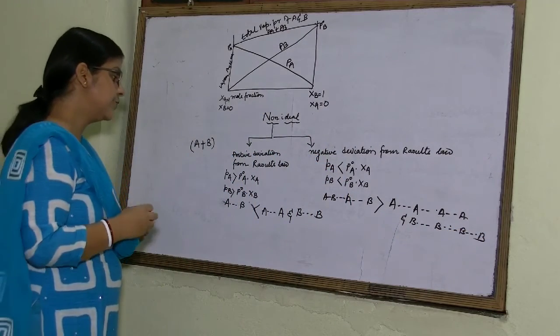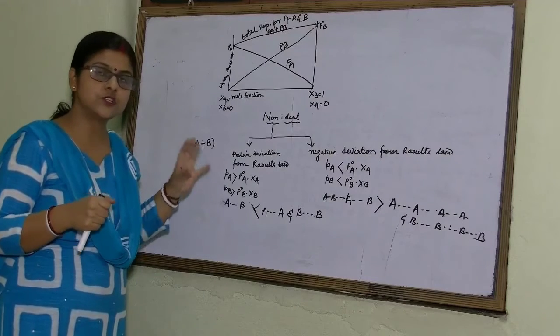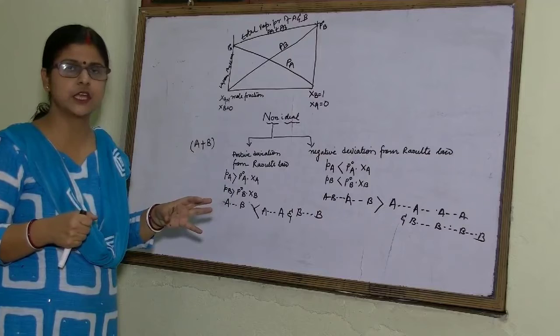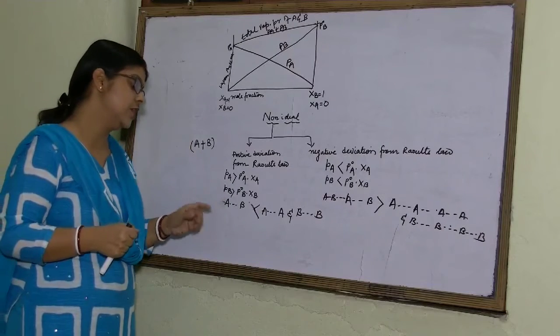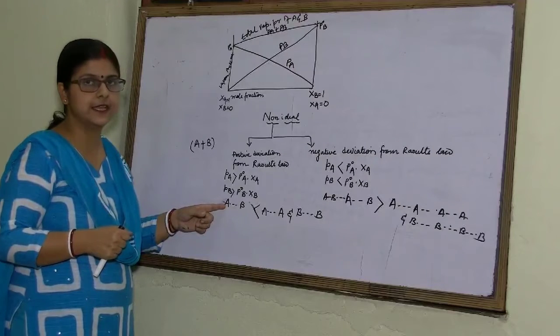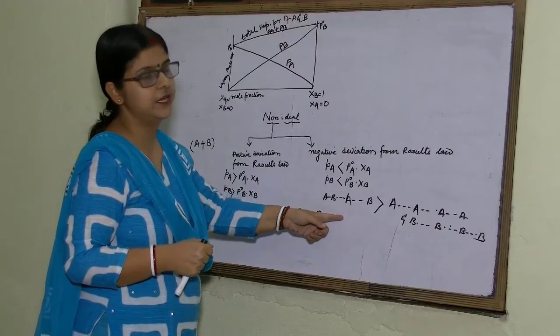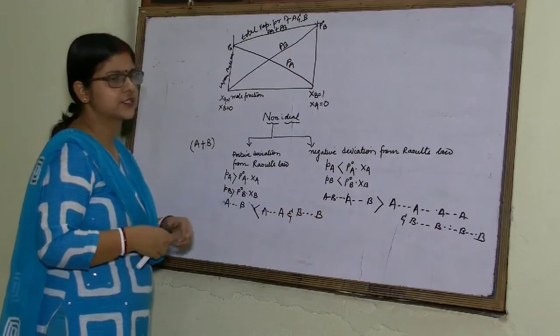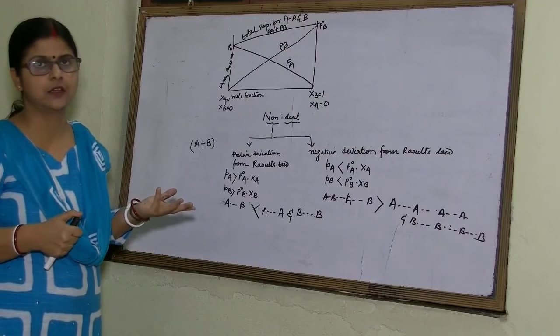So the next difference: for Raoult's law showing positive deviation, the force of interaction will decrease, and here the force of interaction will increase. Next, the volume part.